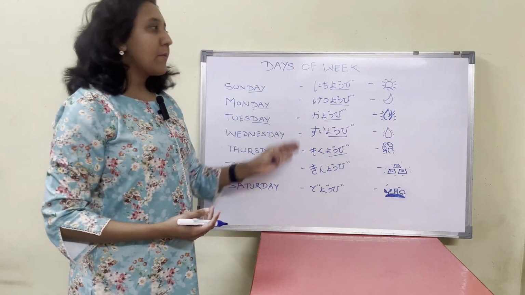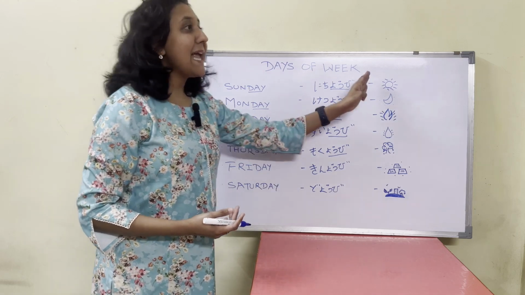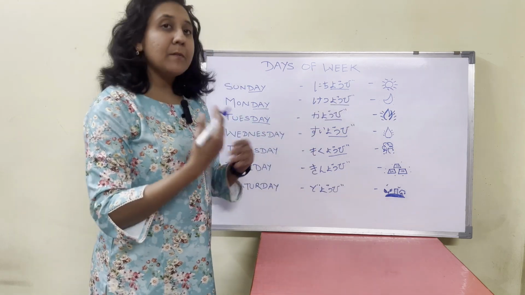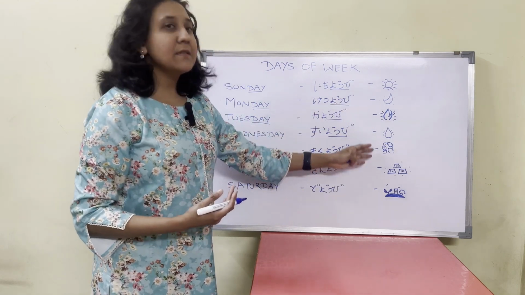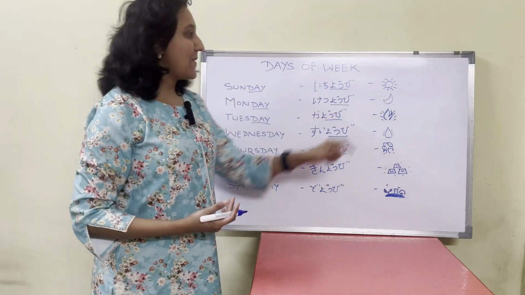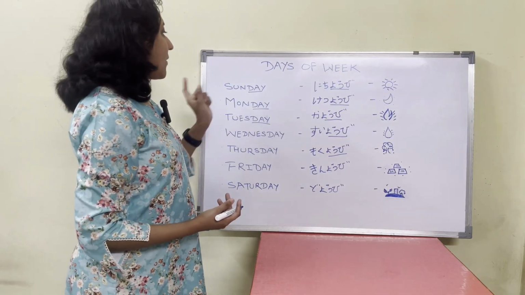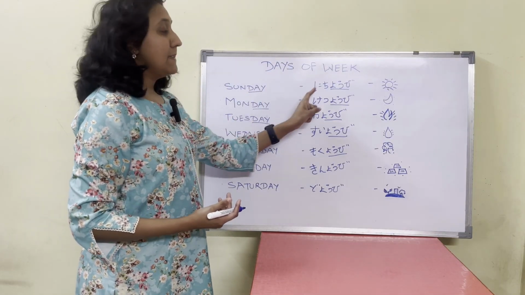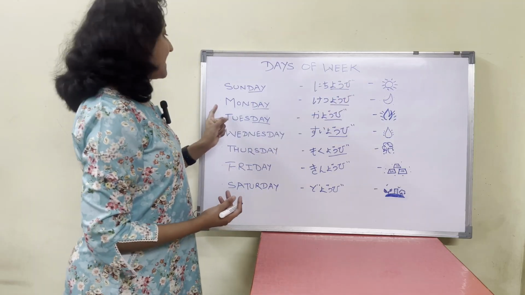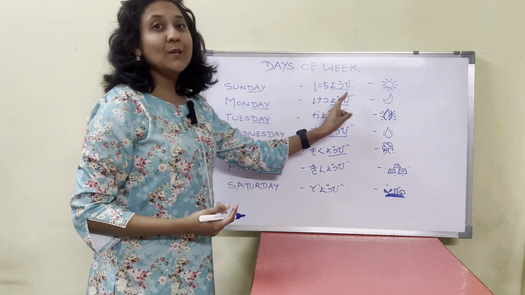In Japanese, all the days of the week represent certain elements of nature. Sunday represents the sun. Let's see what the other days represent. The word for Sunday is Nichiyobi. Monday is Getsuyobi.